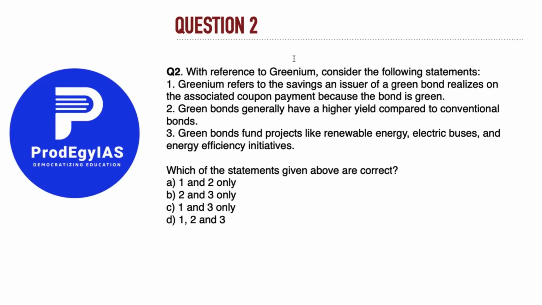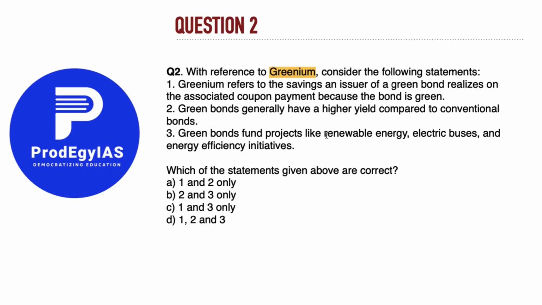With reference to the greenium, consider the following statements. Greenium refers to the savings an issuer of a green bond realizes on the associated coupon payments because the bond is green. Green bonds generally have a higher yield compared to conventional bonds, and green bonds fund projects like renewable energy, electric buses, and energy efficiency initiatives. Now we have to see amongst all these which statements are correct.